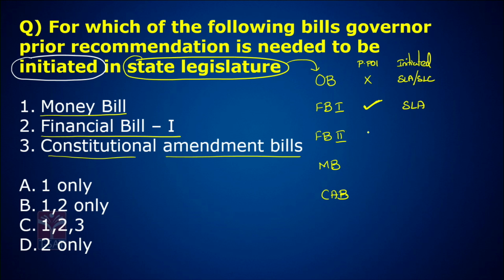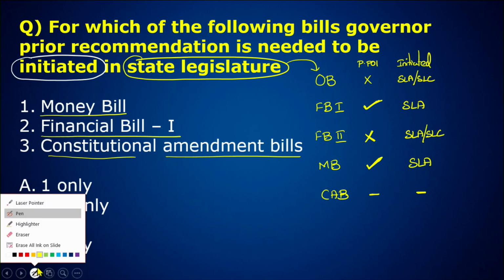Financial Bill Type 2 doesn't need prior permission, and it can be initiated either from Assembly or Council. Money Bill needs prior permission, and it is also initiated only from Assembly. CAB is not initiated in the state legislature only.